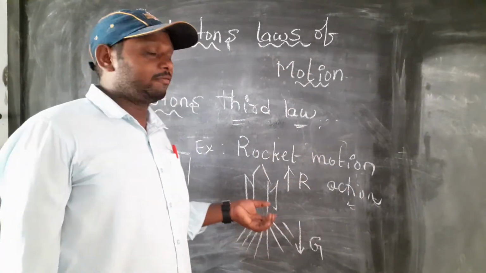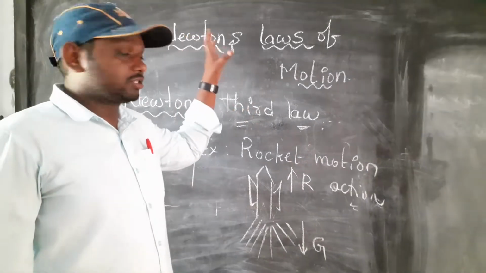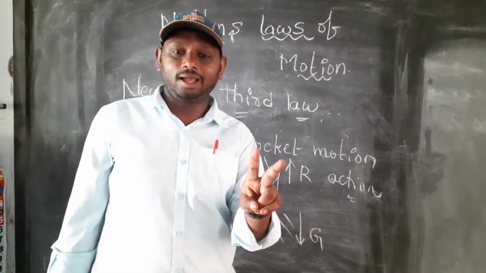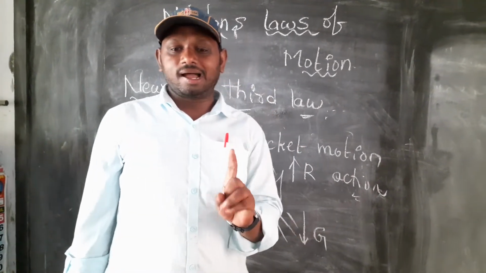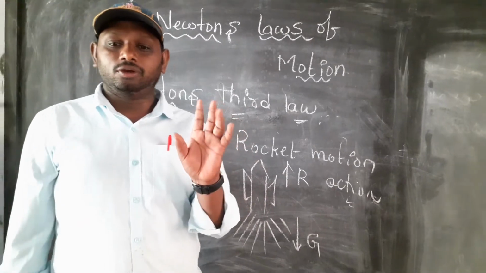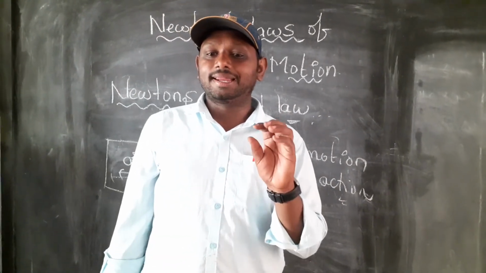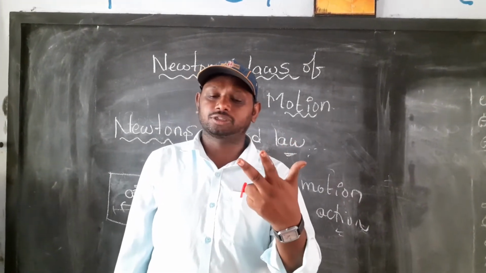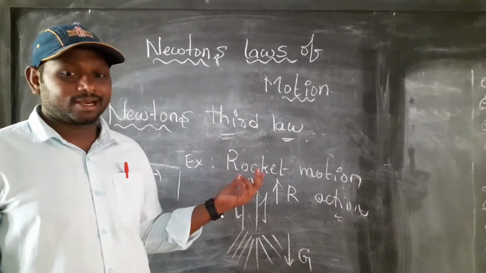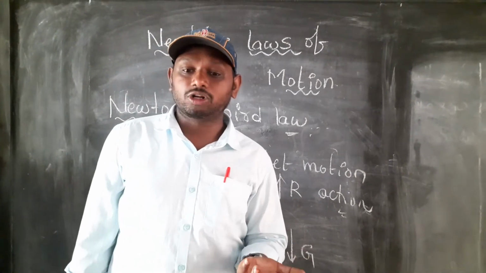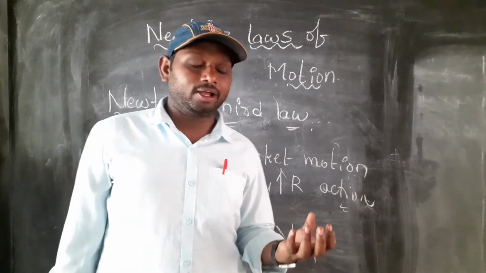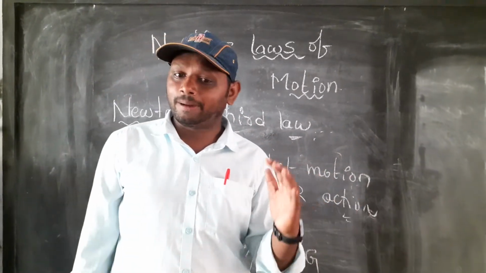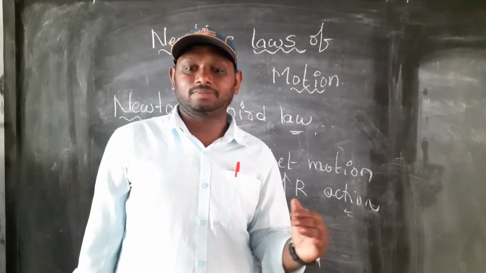In summary, today we discussed Newton's laws of motion, which means three laws: Newton's first law, second law, and third law. Newton's first law always talks about inertia. Mainly there are three types of inertia: inertia of rest, inertia of direction, and inertia of motion. Next, Newton's second law always talks about force. Force is F is equal to ma, the product of mass and acceleration.